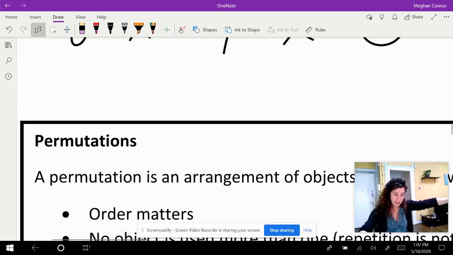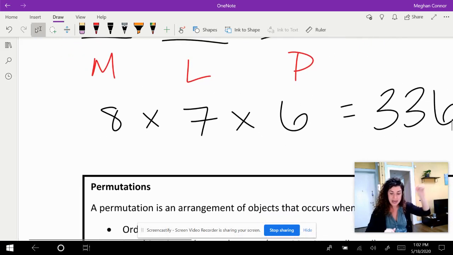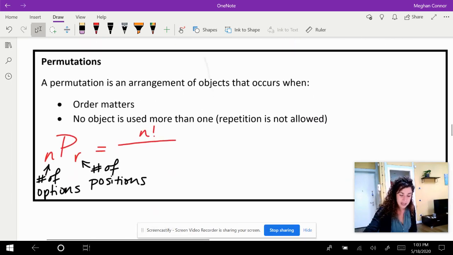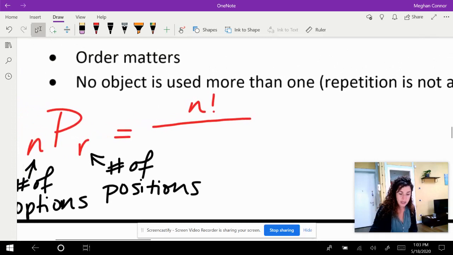So notice that pattern up above here. We had 8 options, and then we took away 1, and then we took away 1. So it was 8 times 7 times 6. But it's not times 5 times 4 times 3 times 2 times 1. We don't use the rest of those positions because we don't care about the rest of those characters at that point. We only care about the top 3. So it's not just n factorial, but you have all of those numbers.